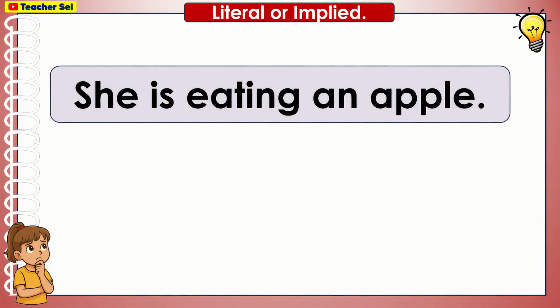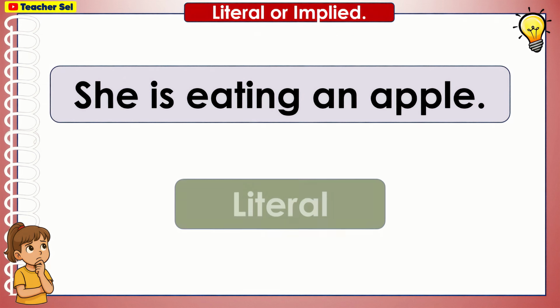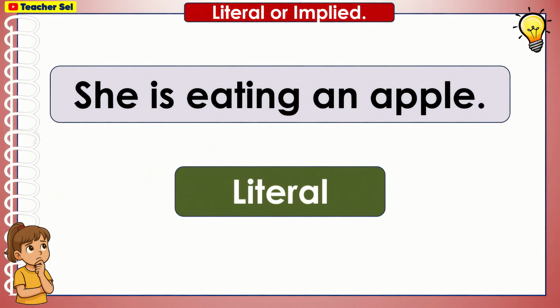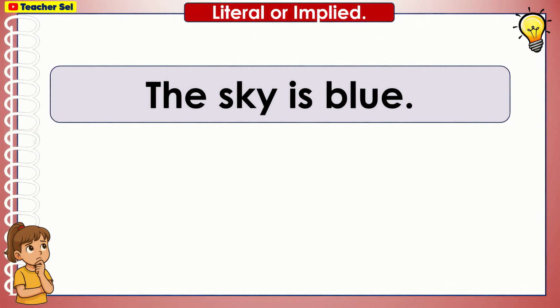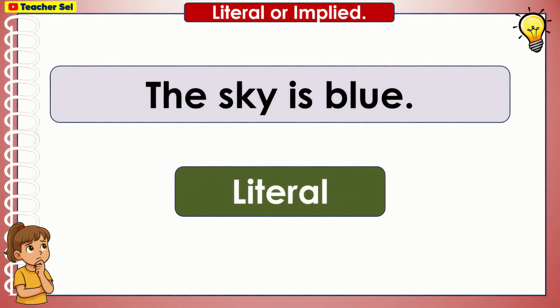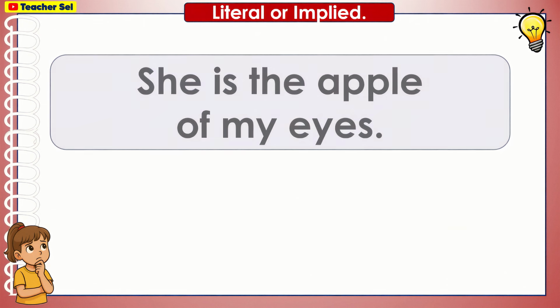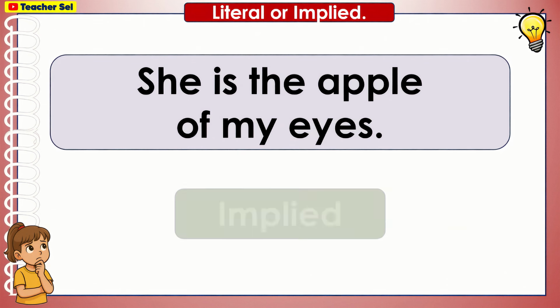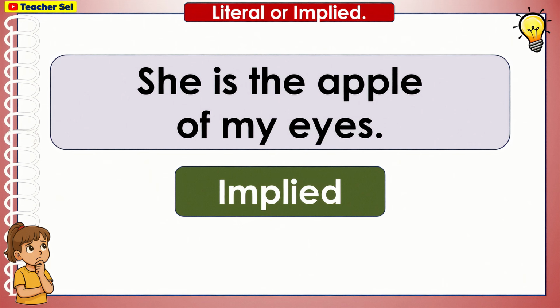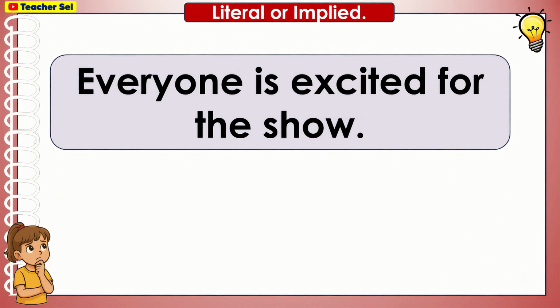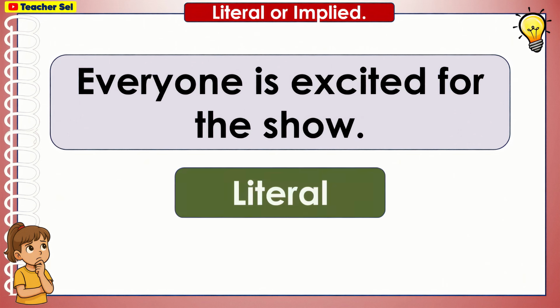She is eating an apple. Literal. The sky is blue. Literal. She is the apple of my eyes. Implied. Everyone is excited for the show. Literal.